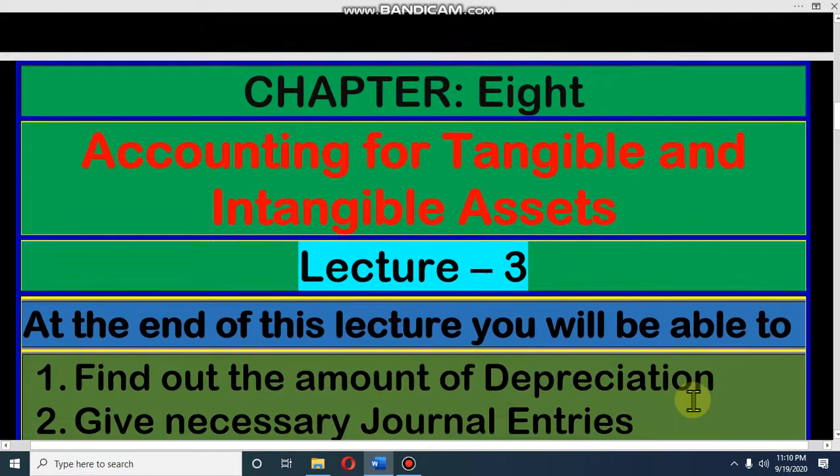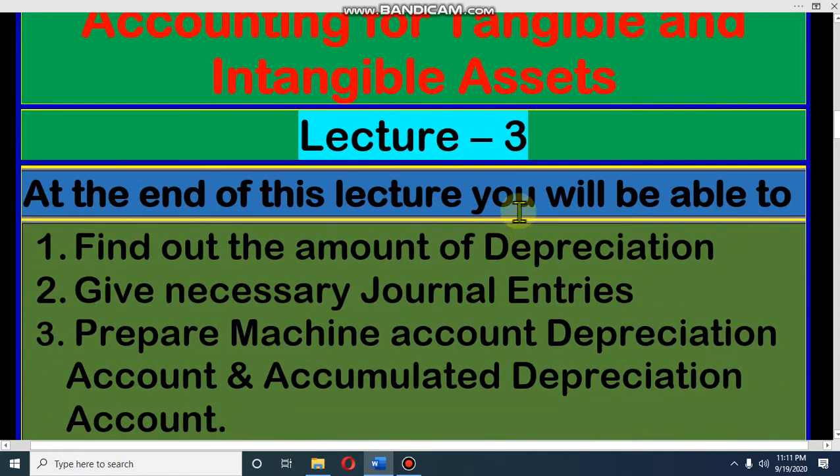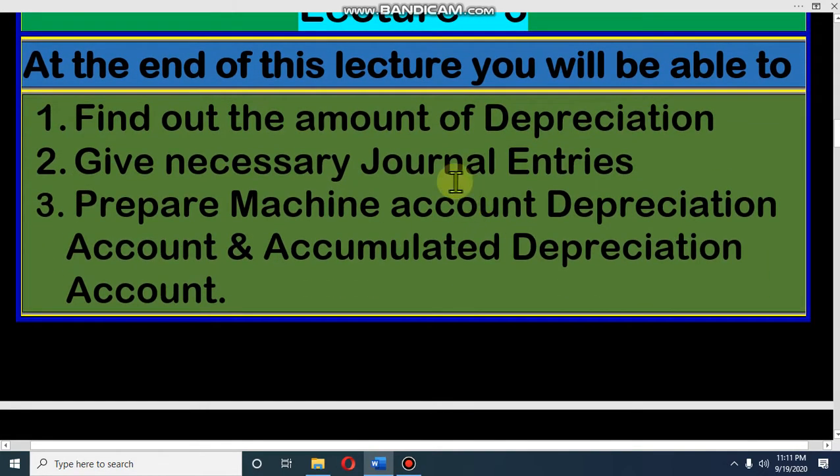Dear student, today we will discuss Chapter 8, and all of you know that this is accounting for tangible and intangible assets. Dear student, this is our third lecture on the chapter. At the end of this lecture, you can find out the amount of depreciation, you can give necessary journal entries, you can prepare machine account, depreciation account and accumulated depreciation account.